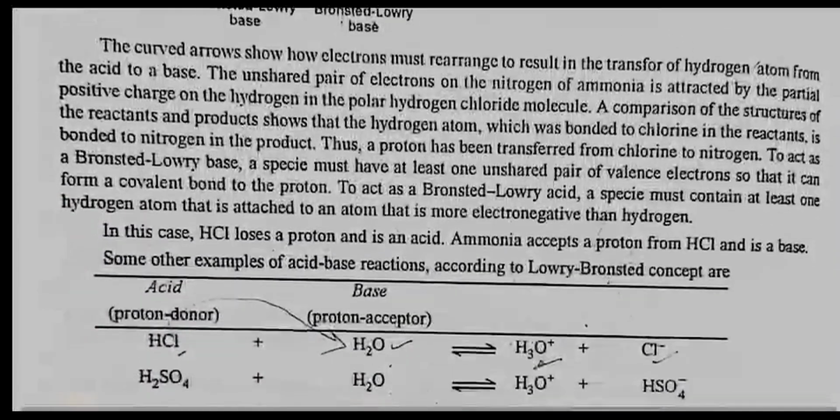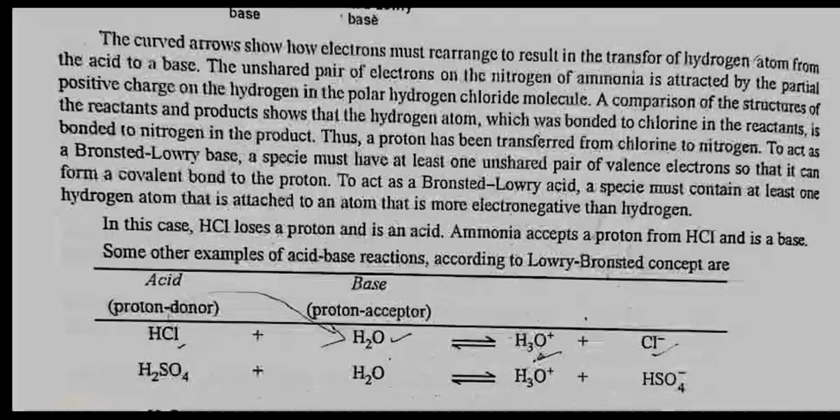The curved arrows show how electrons must rearrange to result in the transfer of hydrogen atoms from the acid to a base. The unshared pair of electrons on the nitrogen of ammonia is attracted by the partial positive charge on the hydrogen in the polar hydrogen chloride molecule. A comparison of the structure of the reactants and products shows that the hydrogen atom which was bonded to chlorine in the reactants is bonded to nitrogen in the products. Thus, a proton has been transferred from chlorine to nitrogen.